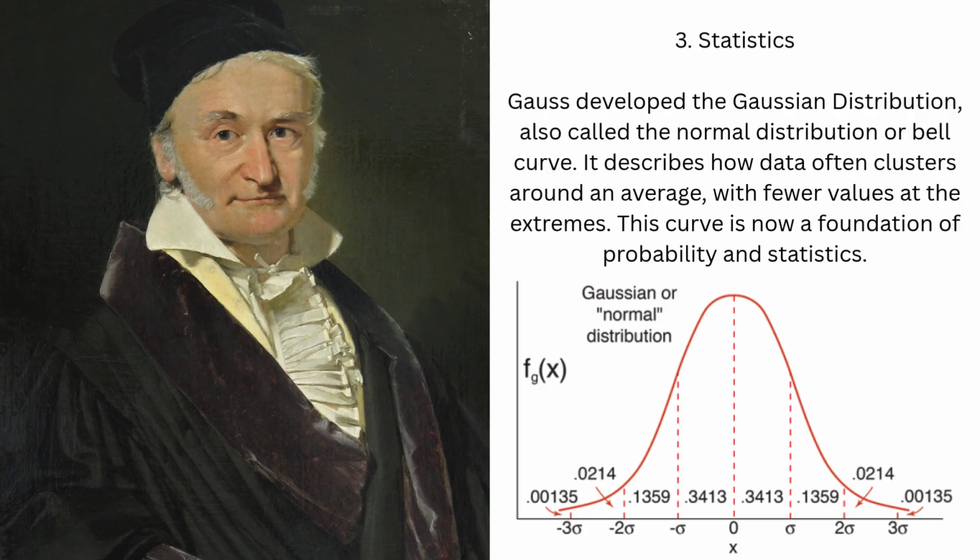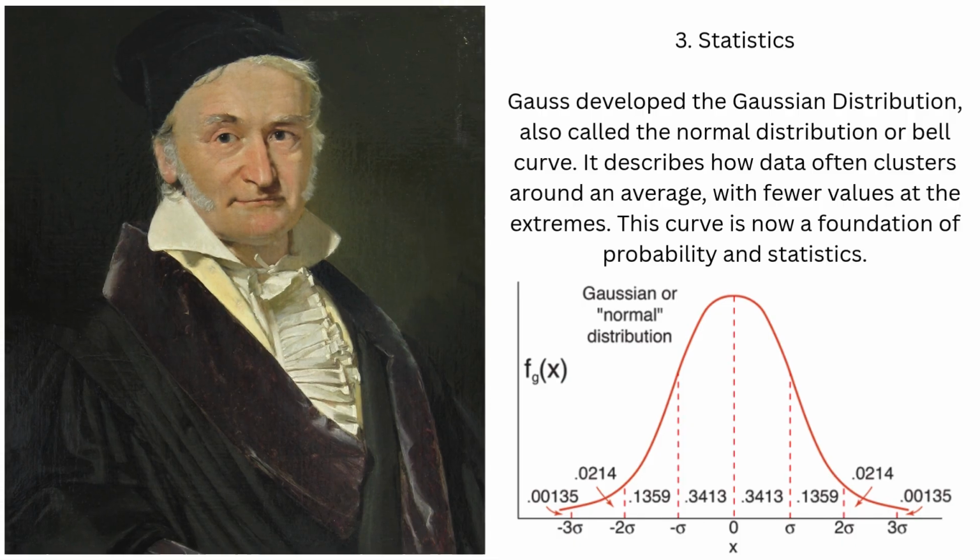The bell curve is central in social sciences, economics, and quality control. Its properties allow researchers to analyze uncertainty and variation with precision. Gauss's insight transformed statistics into a rigorous mathematical science. One example of the use of the Gaussian distribution can be IQ curves. When they measure IQ, they use Gaussian distribution to measure your levels of IQ.